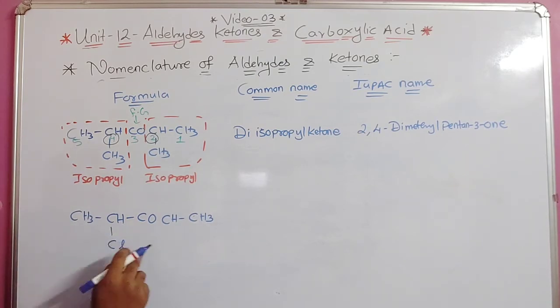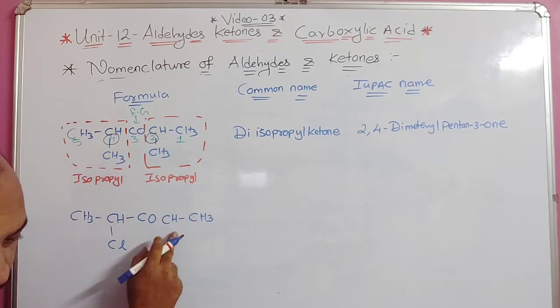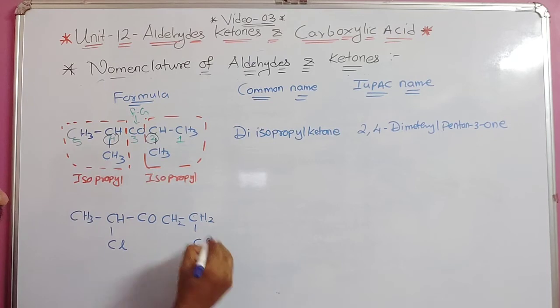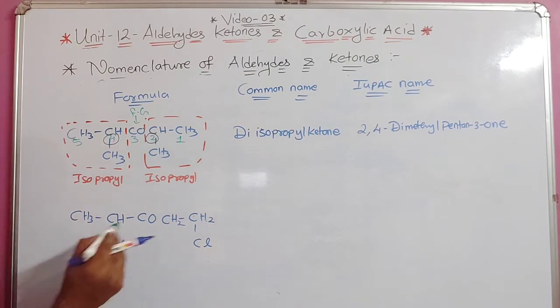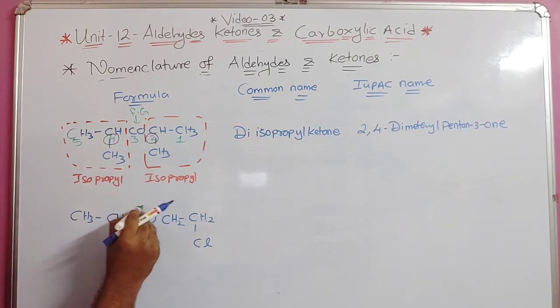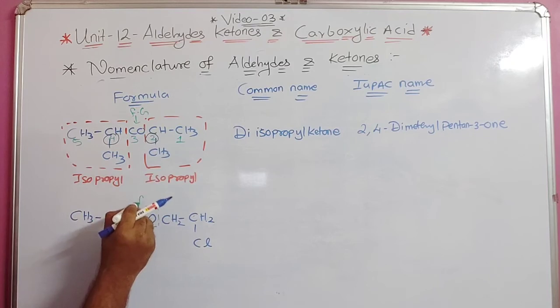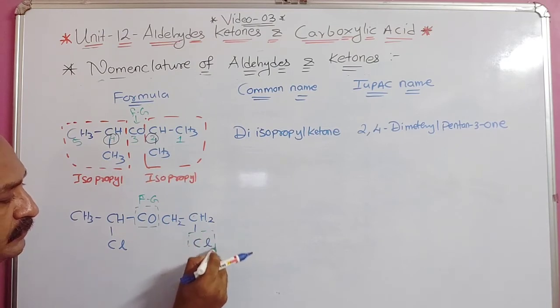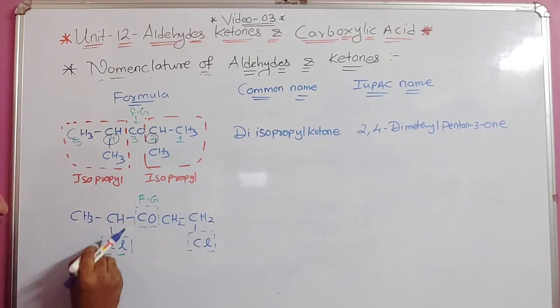Here we will take a Cl group, CO. Here CH2, here CH2, and here again Cl. Understood? In this case, this is the functional group that comes in the parent principal name. This is the substituent at 2 different positions, that is chlorine.